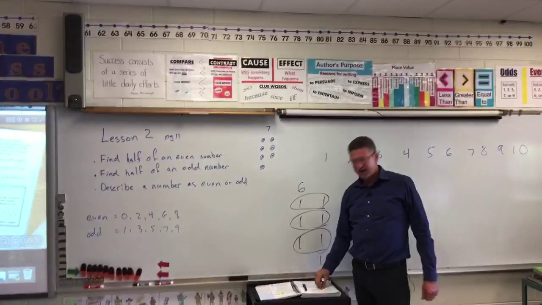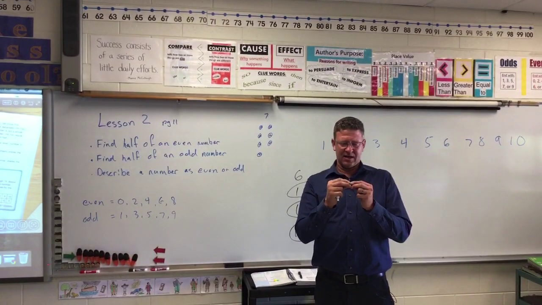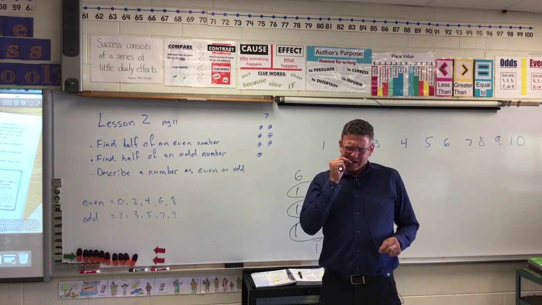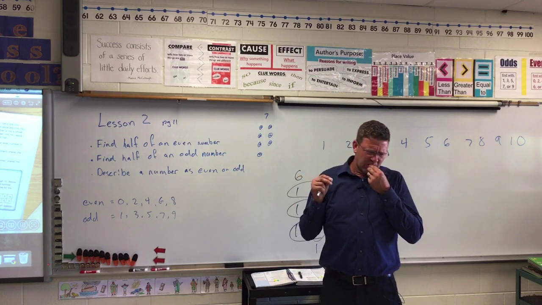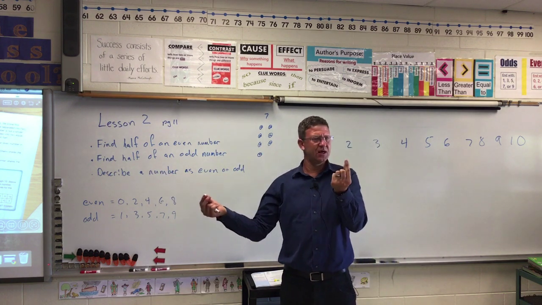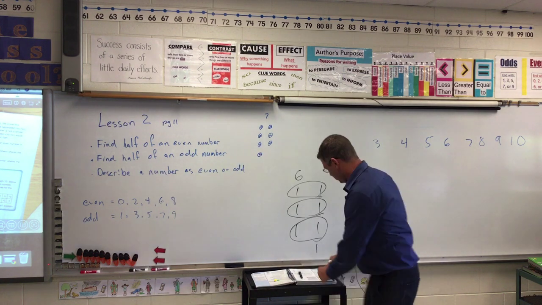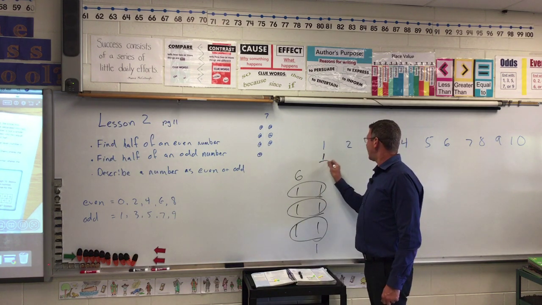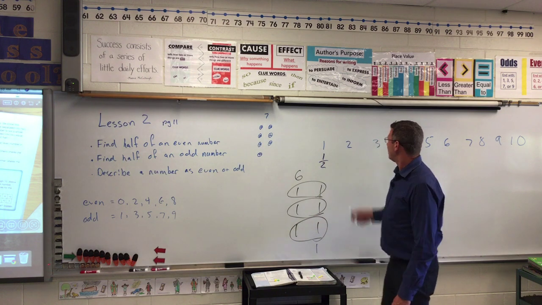Well, if I had 1 candy and I wanted to give some to my brother and some to me, I probably need a knife. I can do it with my teeth. I'd give him a half, and he'd give me a half. So what is half of an odd number is always a half. So I cut it in half, I get a half. Well, what's half of an even number?